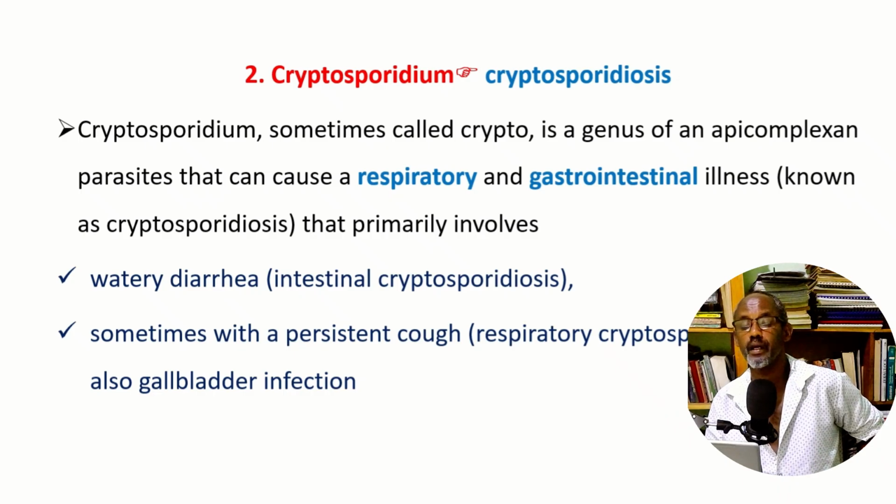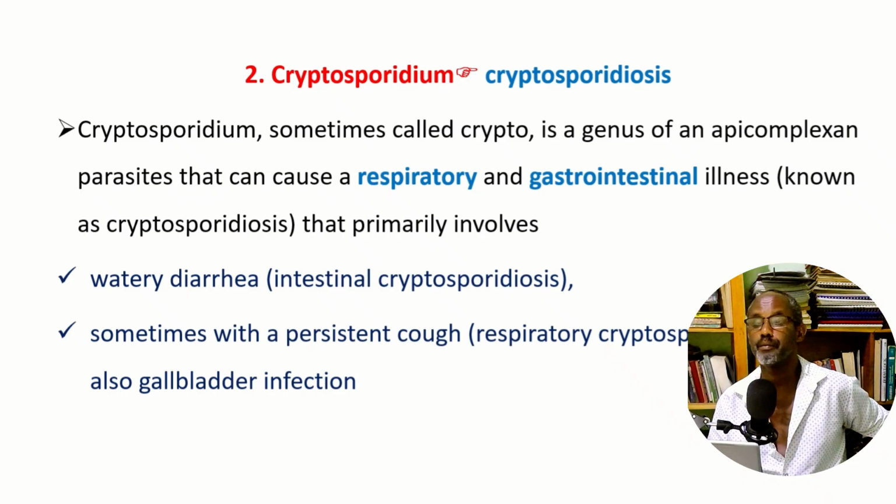You see, it affects two systems, the breathing system, related with coughing and related symptoms. The other is the GI tract. It can go to your GI tract and cause watery diarrhea. Therefore, it is both a respiratory and gastrointestinal illness, especially serious in infants or kids.